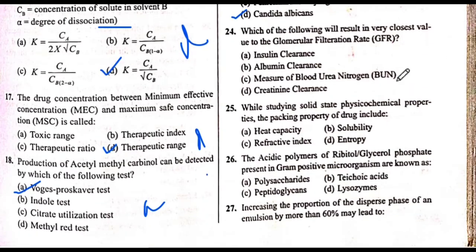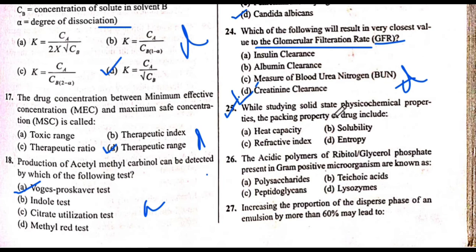Next is question number 24. Which of the following will result in the closest value to the glomerular filtration rate, GFR? Okay, the answer to this will be D. Creatinine clearance. The answer is D.